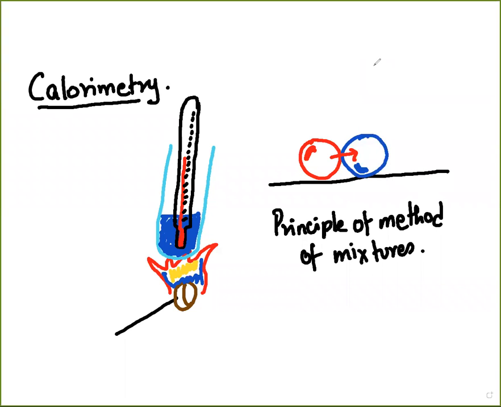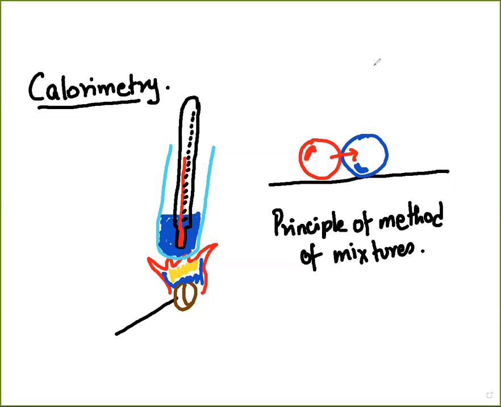So in the previous class, we have made ourselves familiar with the concept of heat capacity and specific heat capacity, and also the specific heat capacity of various substances. In today's class, we will move into the concept of calorimetry and what is the principle that governs calorimetry.